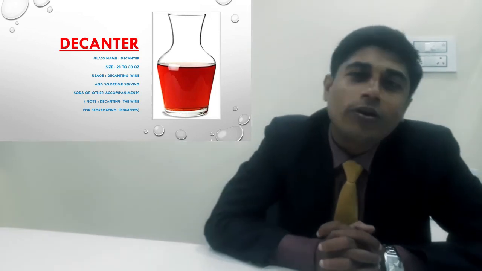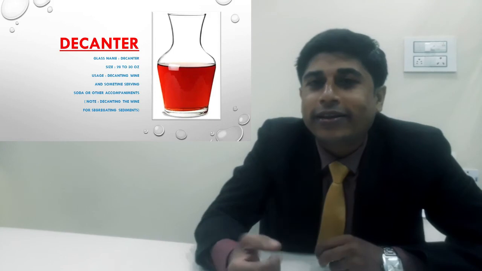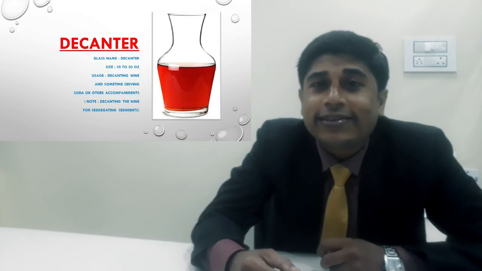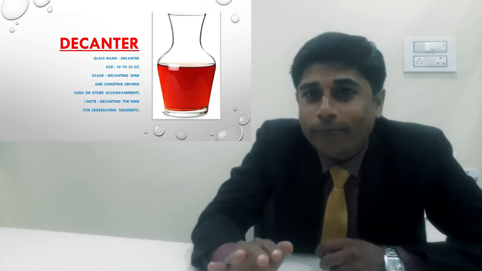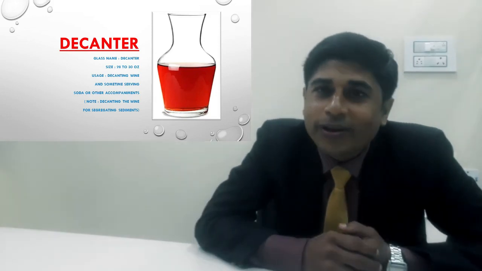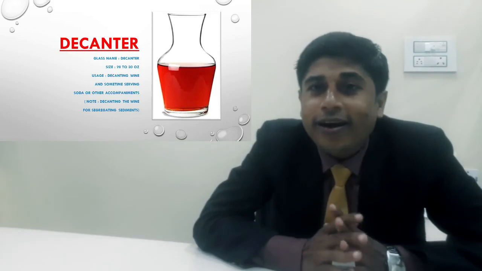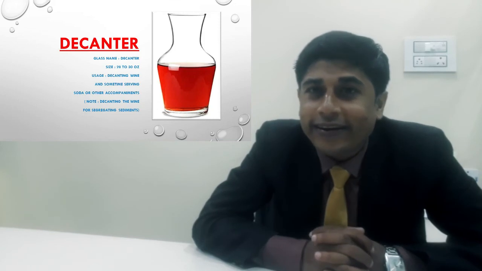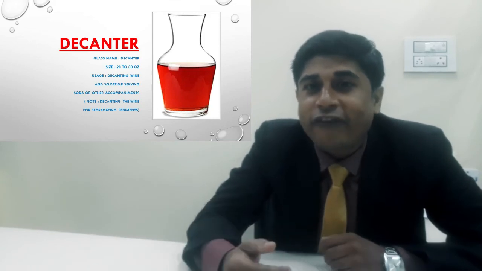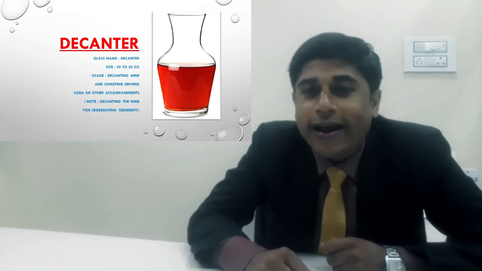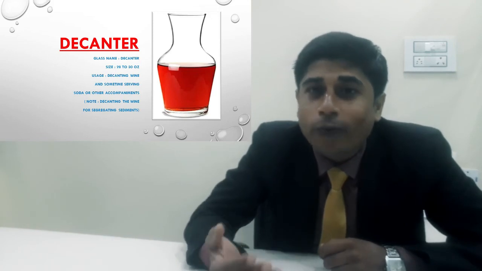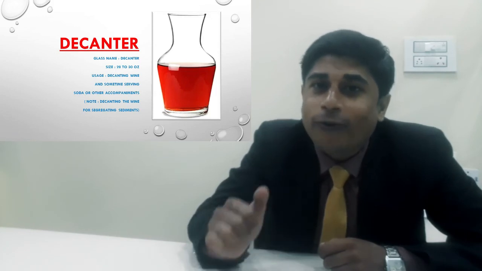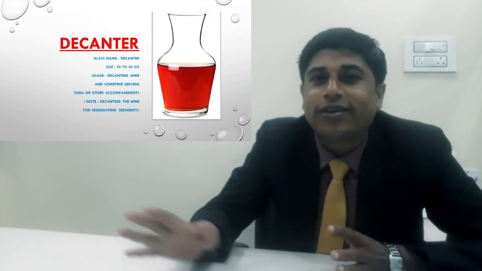What is the meaning of decanting the wine? A lot of old red wines have something called sediment, the dead cells of yeast, and this yeast settles down at the bottom of the bottle, and we need to segregate that yeast from the wine. At that time we use this kind of decanter, and we place a candle in front of the decanter and the bottle, so we can see clearly that only the wine is poured inside the decanter, not the yeast.